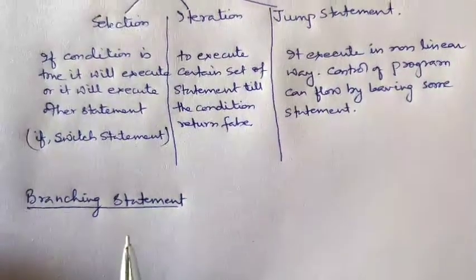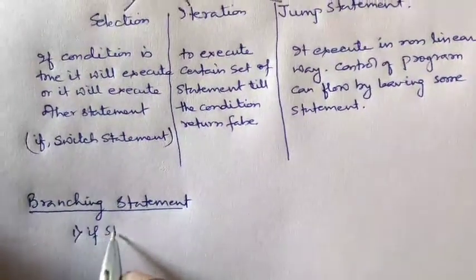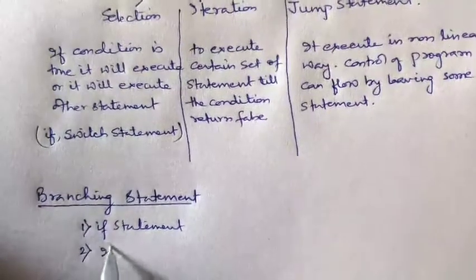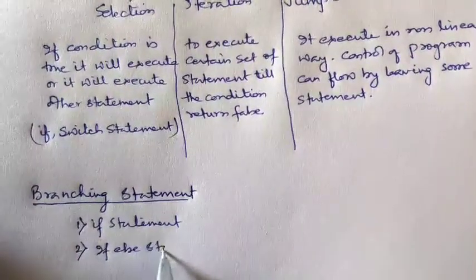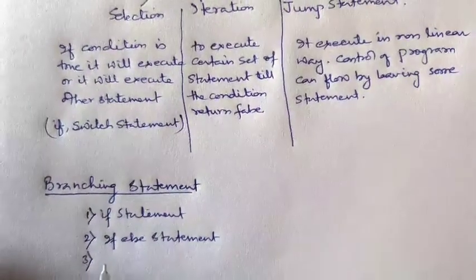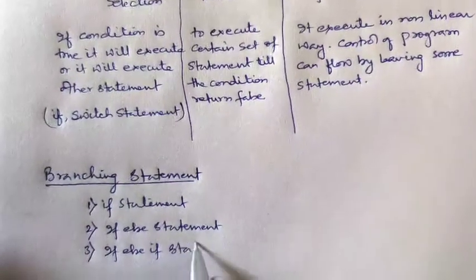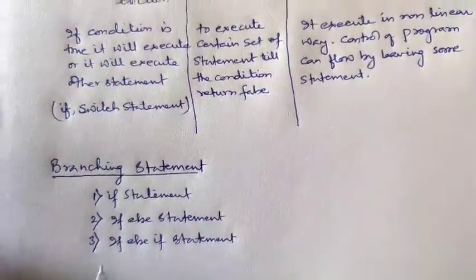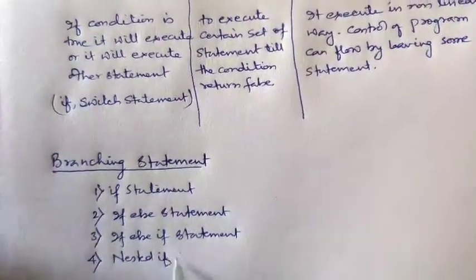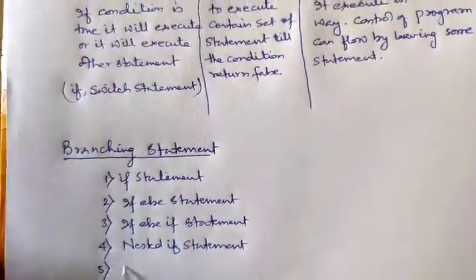Like that, there are certain branching statements. First is the if statement, second is the if else statement, third we will study the if else if statement, fourth the nested if statement, and fifth we will study the switch statement.